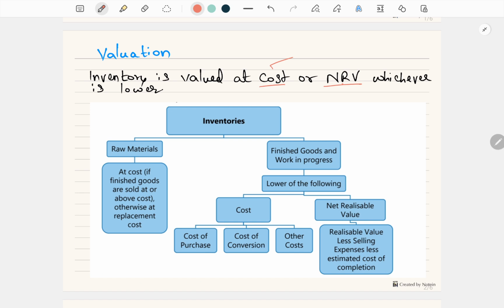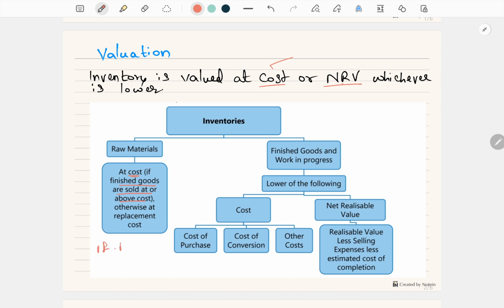So what are we going to do now? For raw material, the calculation is different compared to finished goods, and we need to discuss all together now. For raw material, generally cost or NRV, whichever is lower, you will take. But sometimes finished goods are sold at a price higher than the cost. In such a situation, even though NRV of the raw material is less, you still consider cost as the inventory.